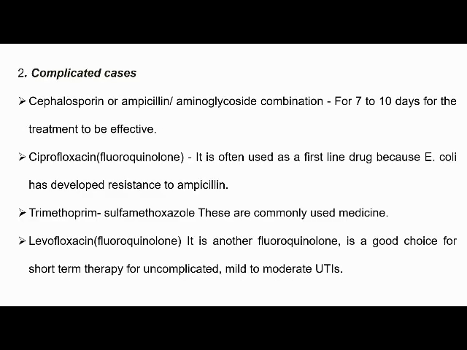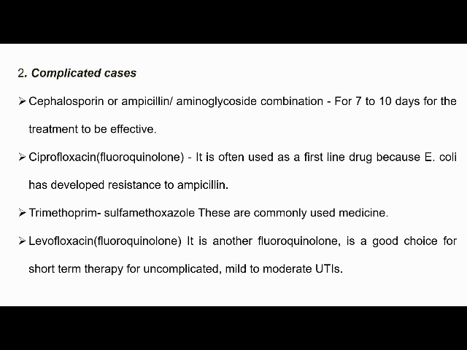Then for complicated cases, cephalosporin or ampicillin, otherwise an aminoglycoside combination can be given for 7 to 10 days. Ciprofloxacin is often used as a first-line drug because Escherichia coli has developed resistance to ampicillin. Then trimethoprim or sulfamethoxazole are other commonly used medications to treat complicated urinary tract infections.